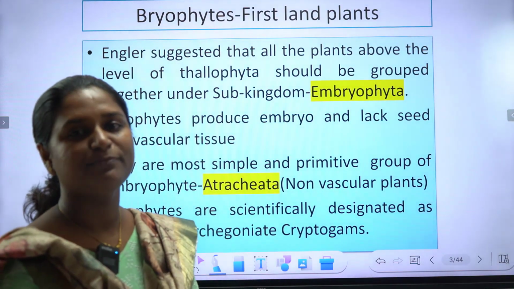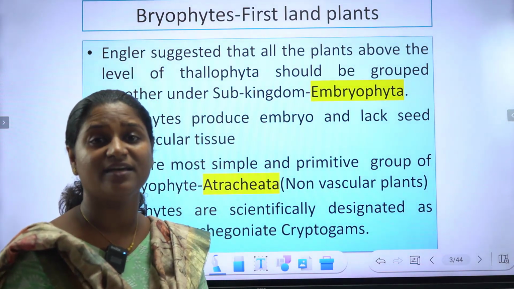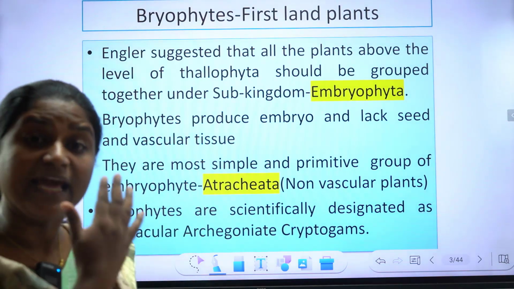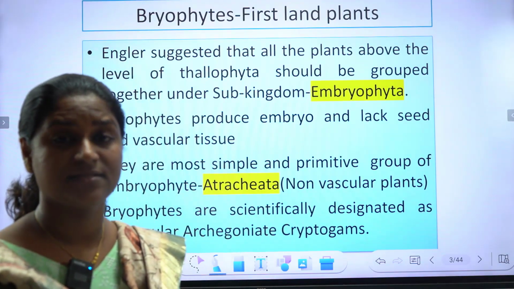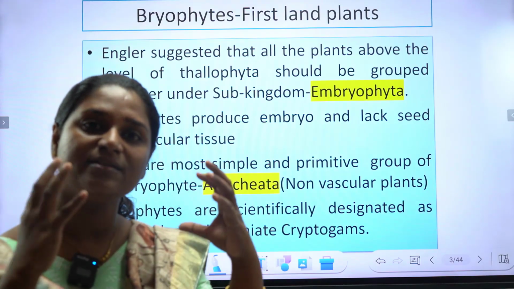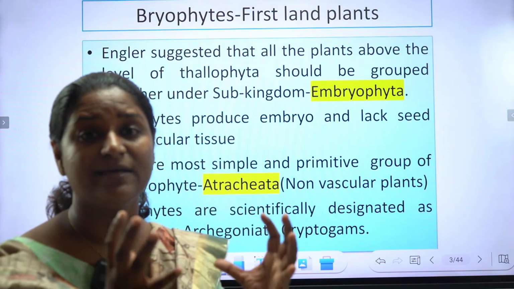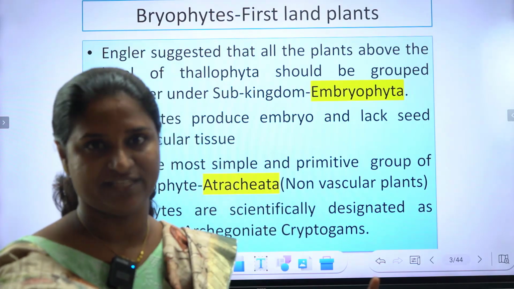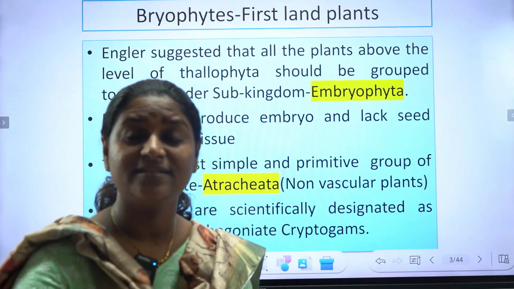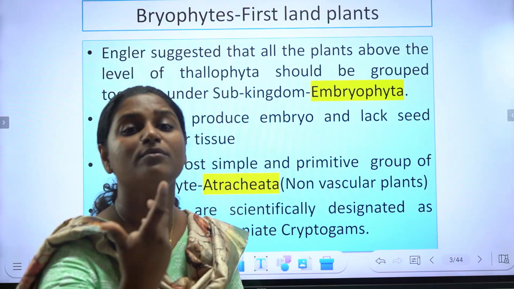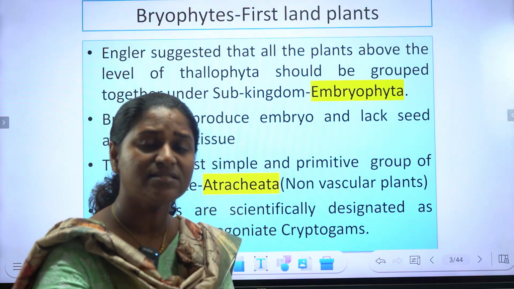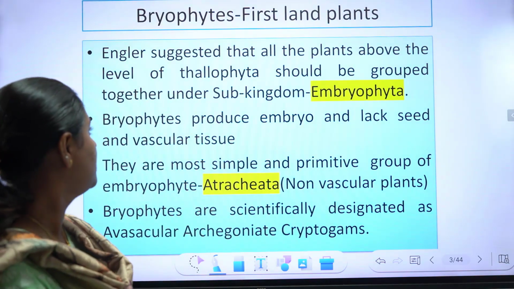So, what are bryophytes? Bryophytes are referred to as the first land plants. Engler earlier suggested that other than thallophytes, other than algae, all the rest of the plant kingdom are grouped into embryophyta. So Engler classified all the plants other than thallophytes into embryophyta. So, bryophytes are the basic embryophytes.